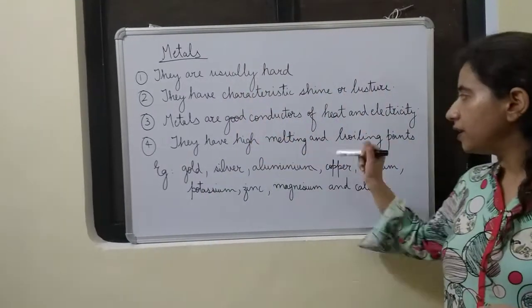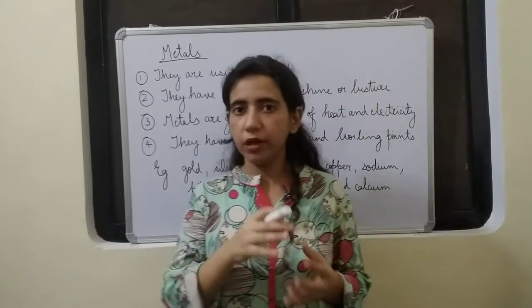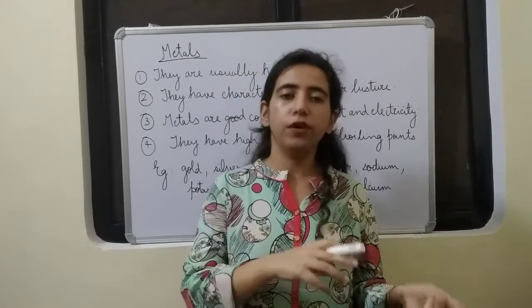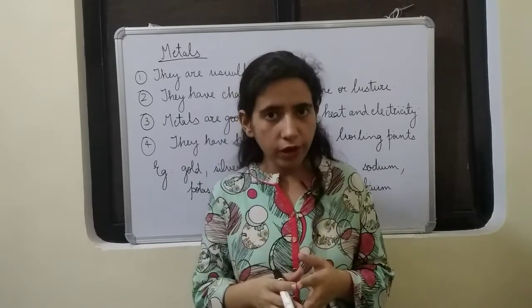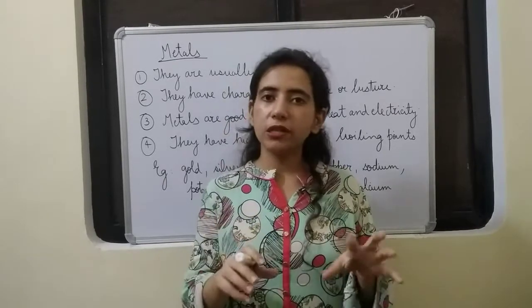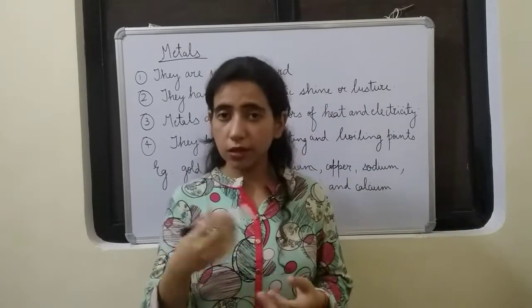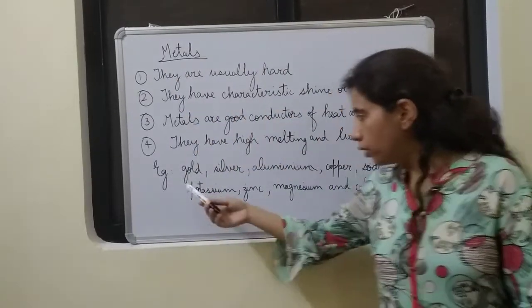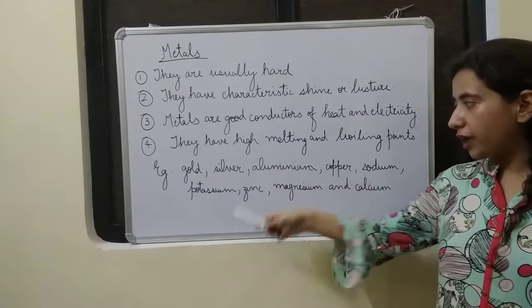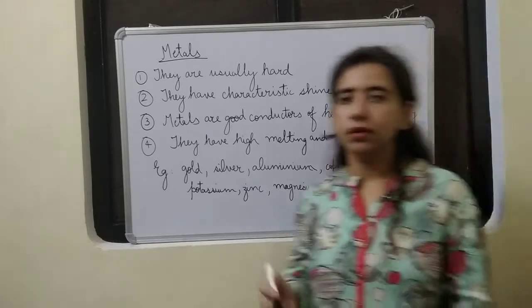Then they have high melting and boiling points. I hope you know what melting and boiling point is. Melting point is the temperature at which a solid is converted to liquid, and boiling point is the temperature at which a liquid is converted to gas. Metals have both high melting as well as high boiling points. Okay, let us see a few examples: gold, silver, aluminium, copper, sodium, potassium, zinc, magnesium and calcium.